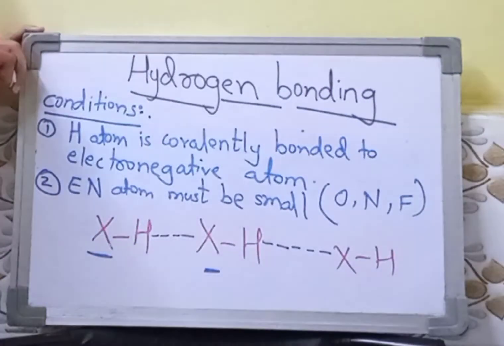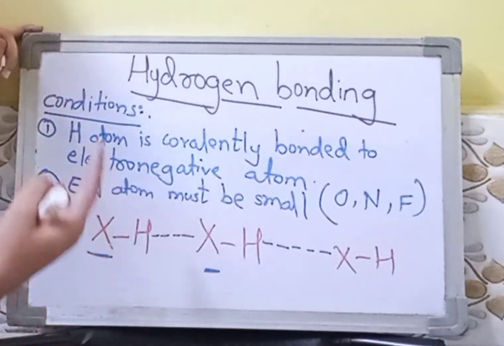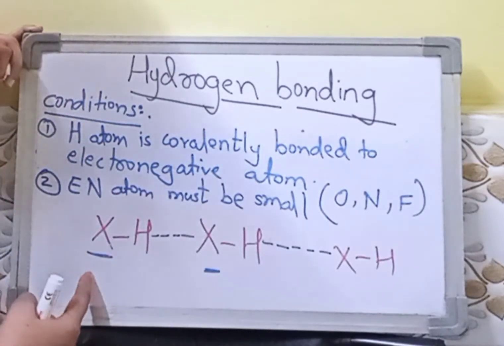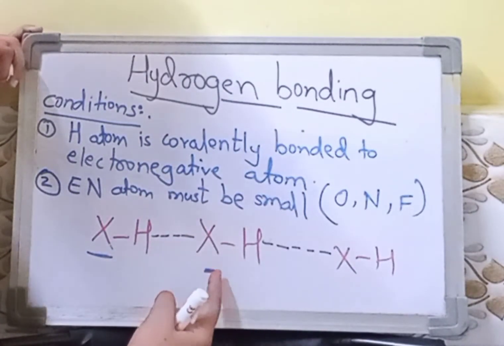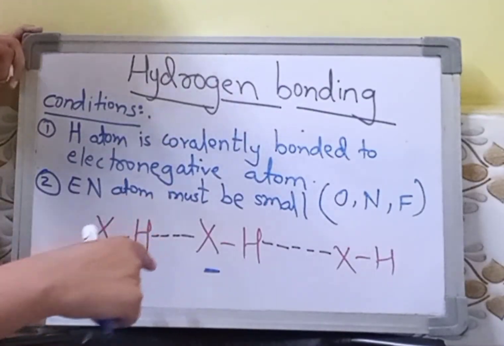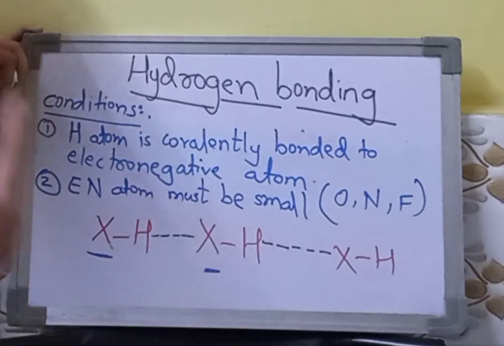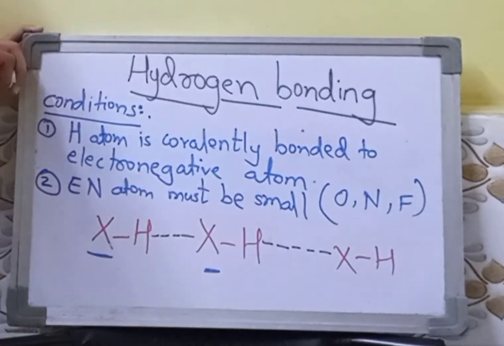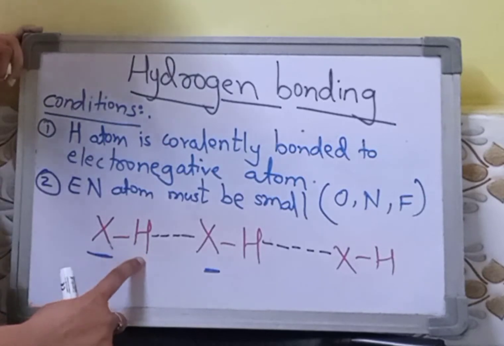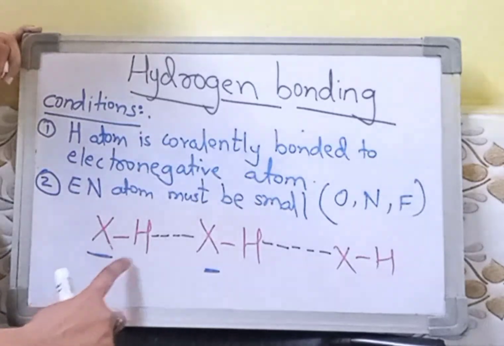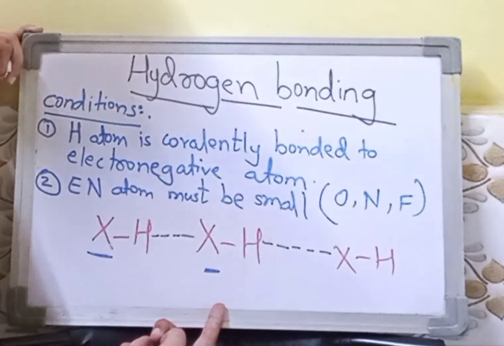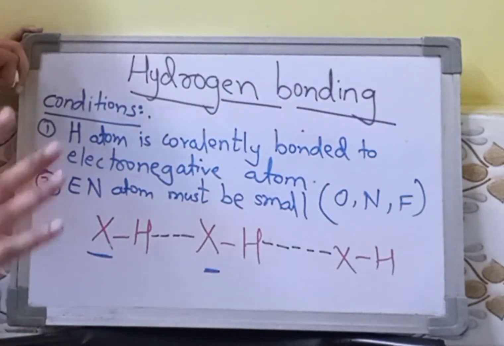Fine. If I want to redefine hydrogen bonding, how will I do it? Here you can say that it is an electrostatic force of attraction between hydrogen, which is covalently linked to an electronegative atom, and another electronegative atom. Now this electronegative atom can be present in the same molecule, or it can be part of another molecule. That we will also discuss in detail in the types of hydrogen bonding. So just make sure your hydrogen atom is covalently linked to an electronegative atom, and it faces a force of attraction with another electronegative atom. Fine. So this is nothing but hydrogen bonding.